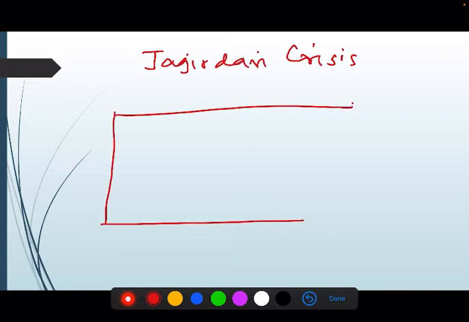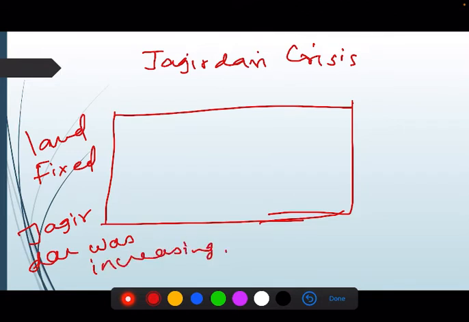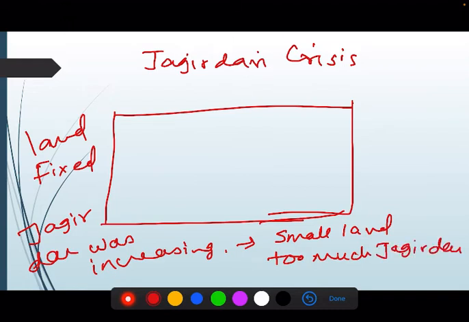Land is fixed, but the number of Jagirdars was increasing. So small land, few Jagirs, and too many Jagirdars, right?